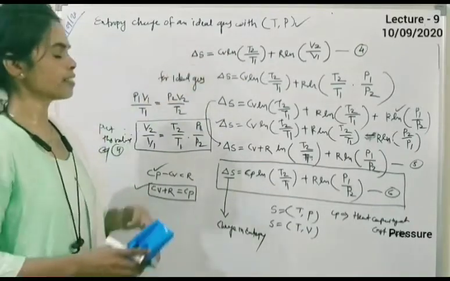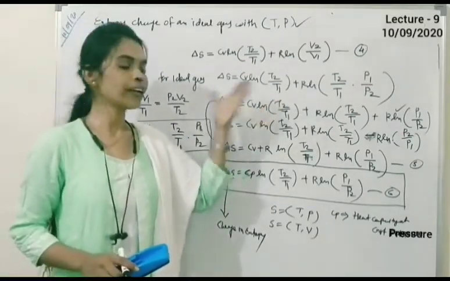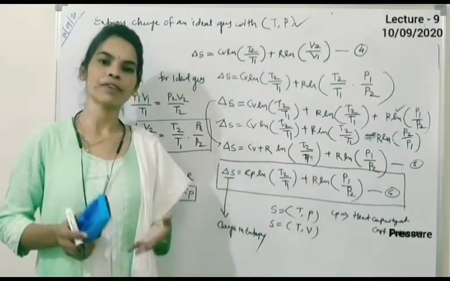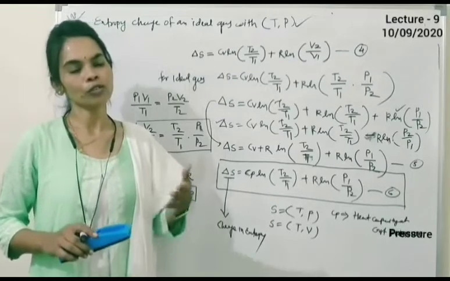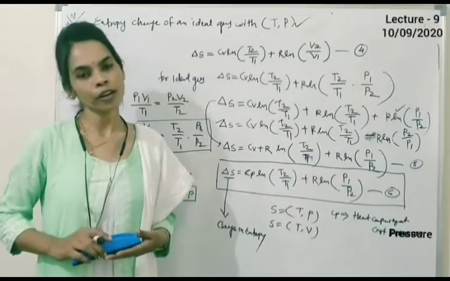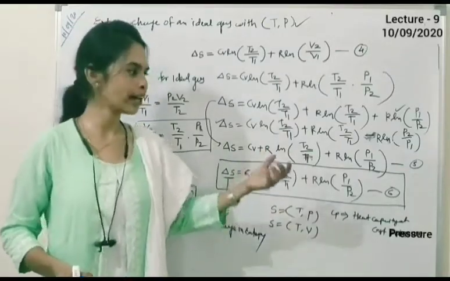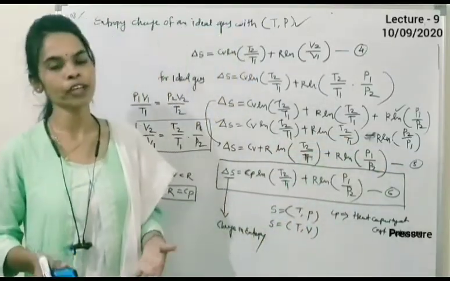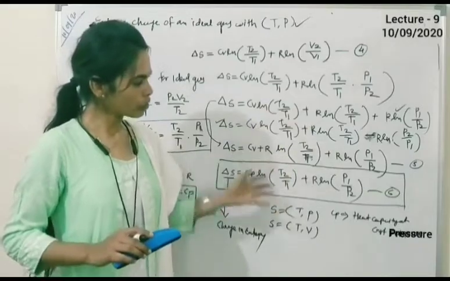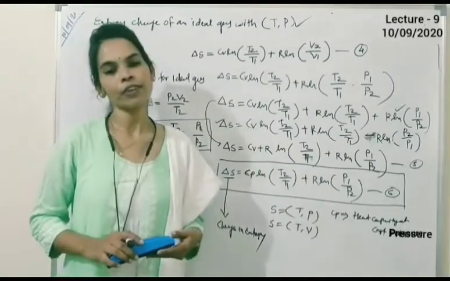From the first, delta S is equal to Cv ln T2 upon T1 plus R ln V2 upon V1. After that, we find the value of V2 upon V1. For an ideal gas, we can write P1 V1 upon T1 is equal to P2 V2 upon T2. From this equation we get V2 upon V1 is equal to T2 upon T1 into P1 upon P2. Putting this value, we can write it in two forms. If we write the minus form, we write the term minus R ln P2 upon P1. Or we put it as it is, plus R ln P1 upon P2. So from this we get the final equation, delta S is equal to Cp ln T2 upon T1 plus R ln P1 upon P2, alongside delta S equal to Cv ln T2 upon T1 plus R ln V2 upon V1.